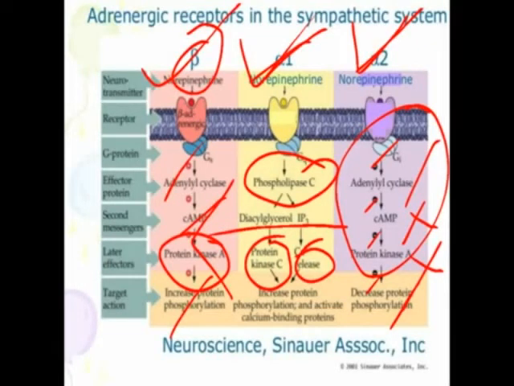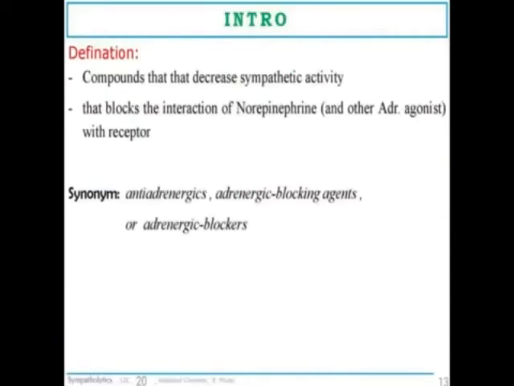The beta receptor causes contraction, the alpha 2 receptor inhibits the contraction, causing relaxation. So if it is relaxing the smooth muscles, we need not give the antagonist, you can give the alpha 2 agonist. So beta blockers, alpha 1 blockers, or alpha 2 agonists.